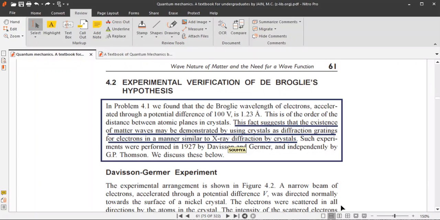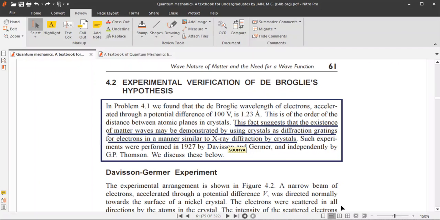So we observe diffraction of the X radiation when the X radiation falls on the crystals. In a similar manner, if you consider electrons as waves, then the dimension of the waves will be in the angstrom order, that is 1.23 angstrom if the potential difference is 100 volt.